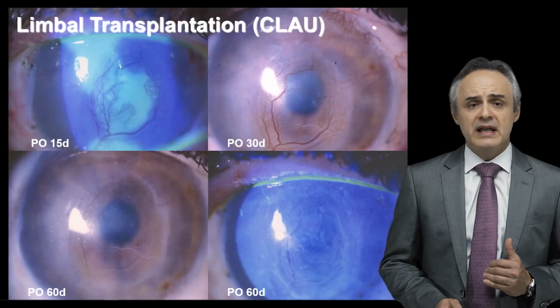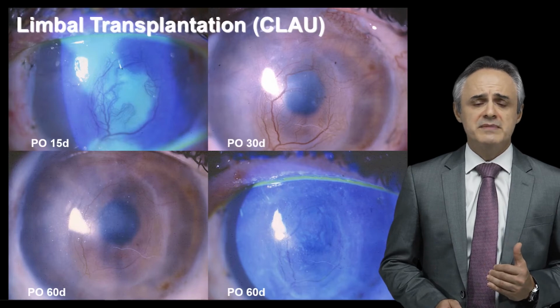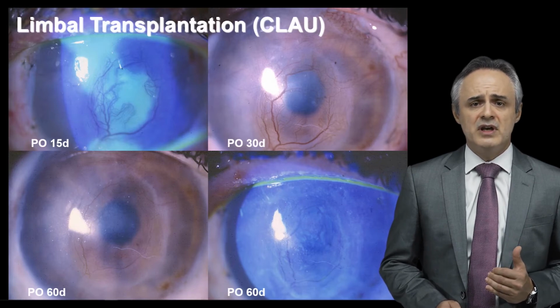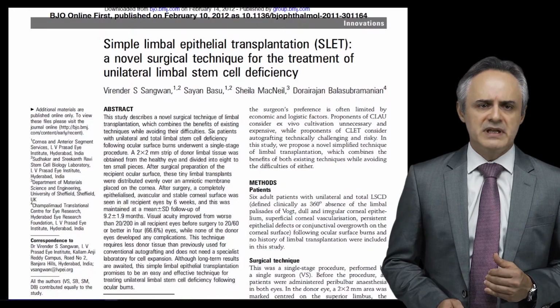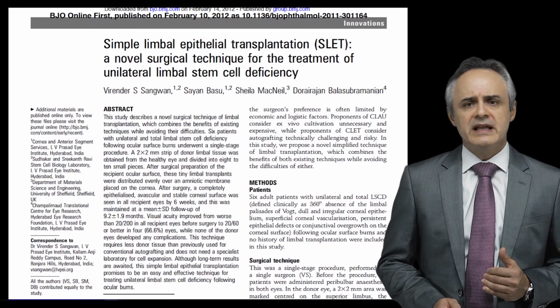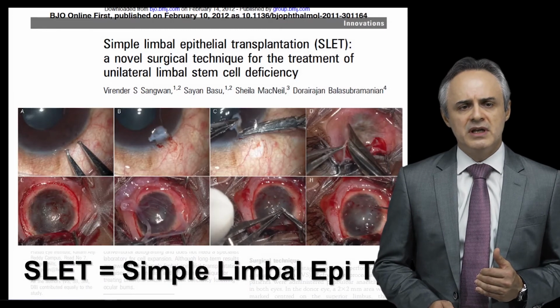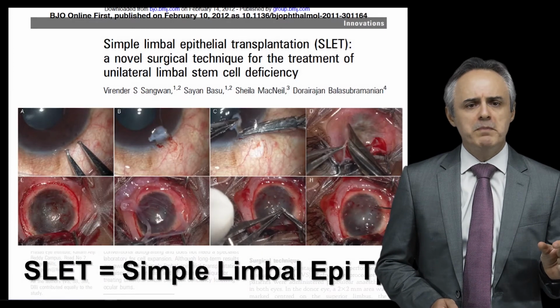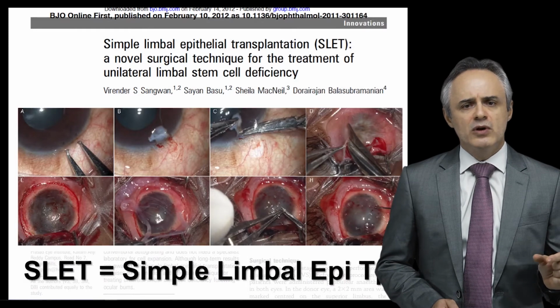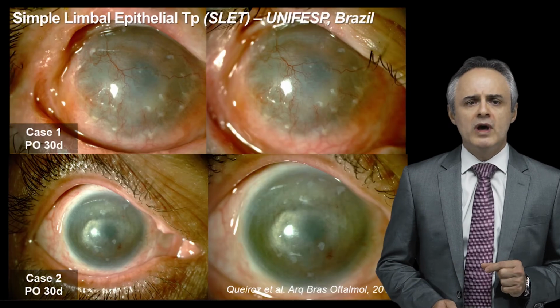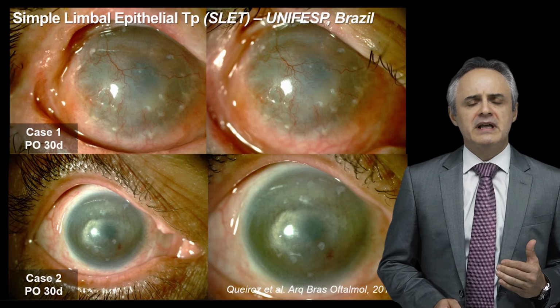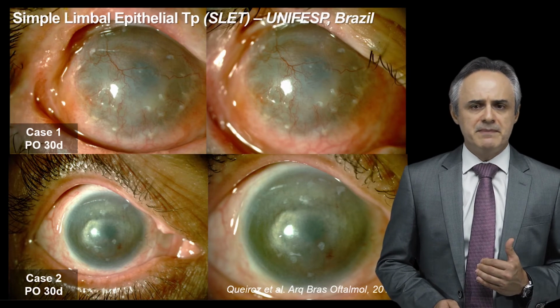Sometimes you can get very good results, even in terms of transparency and vision, just by doing the limbal transplantation. More recently, the simple limbal epithelial transplantation was proposed, in which you get a very small piece of the donor limbus, you cut it in small pieces, and you glue it over an amniotic membrane that is placed on the denuded recipient eye.